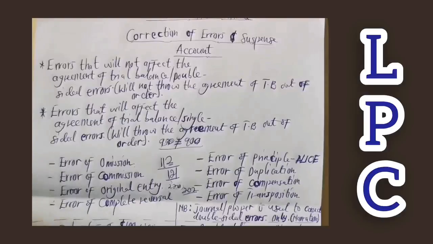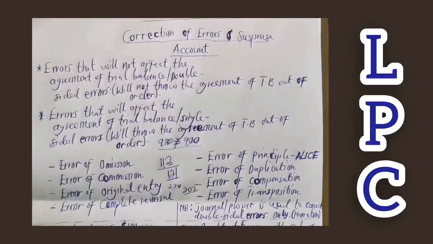By transposition, you mean changes of figures which is done or which is likely to occur, which has occurred in both the debit and the credit side of the account. So let's take note of that. So in general, these are the errors that we need to understand when it comes to errors that will not affect the agreement of the trial balance.